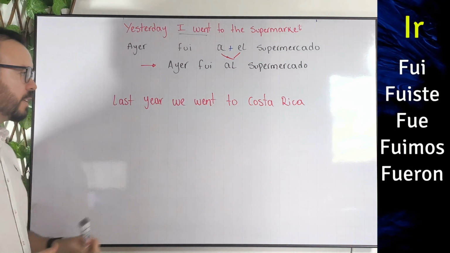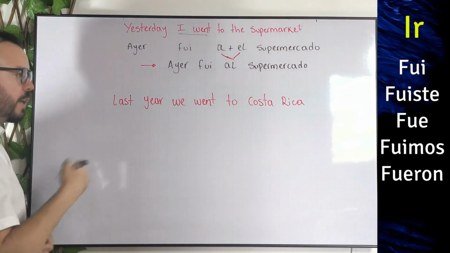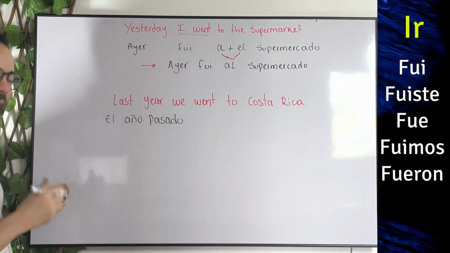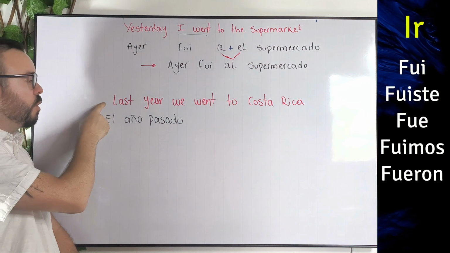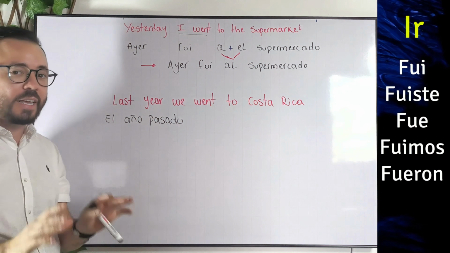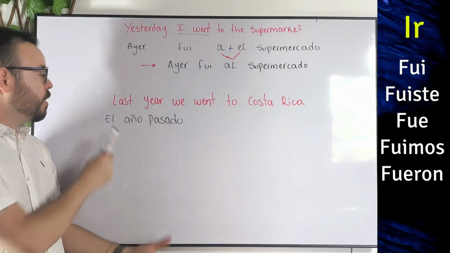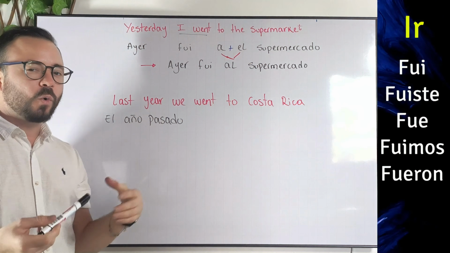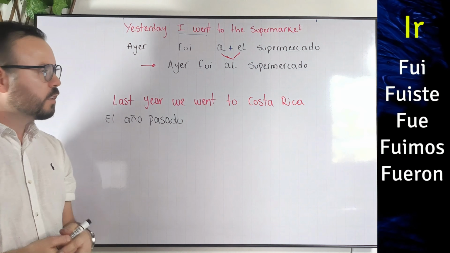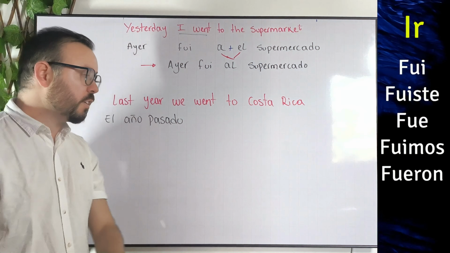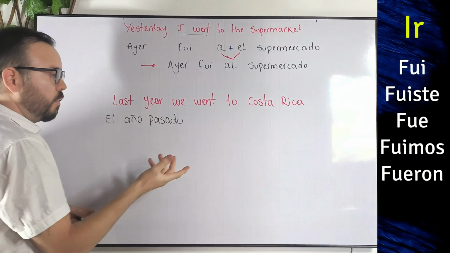Okay, let's do this example now. We went to. Say, last year we went to Costa Rica, okay? Last year in Spanish we say el año pasado, okay? El año pasado. No worries if you don't know last year or yesterday yet. We call these time markers or keywords, and I'm making a video about these words, not all of them, but the ones that we use the most in real life. The video should be ready by the end of this week, so just stay tuned, right? But okay, let's get going. So we have last year, that is el año pasado, okay? Now, we went.